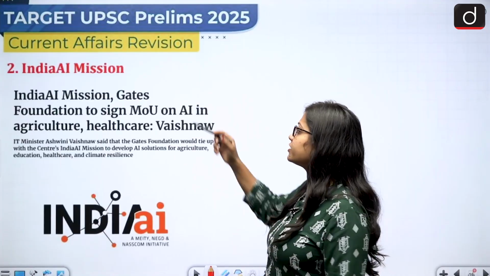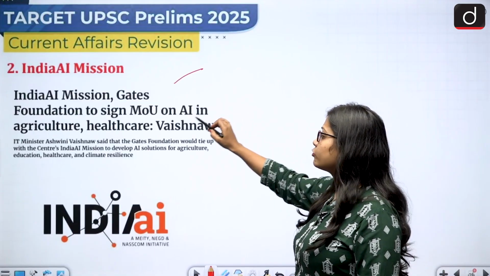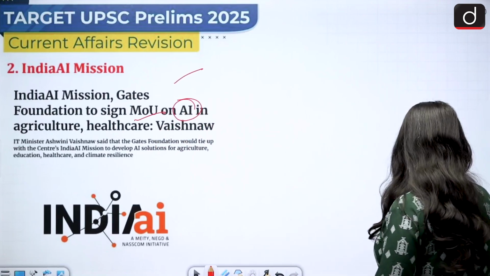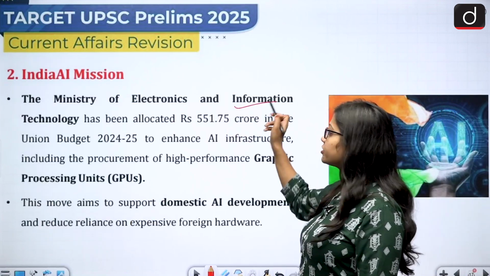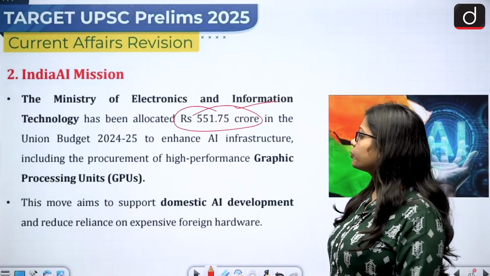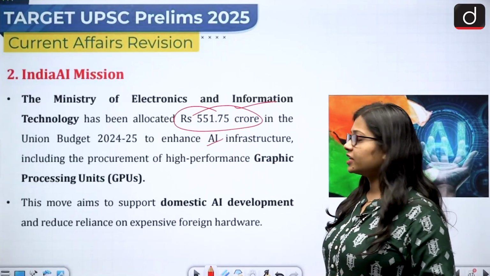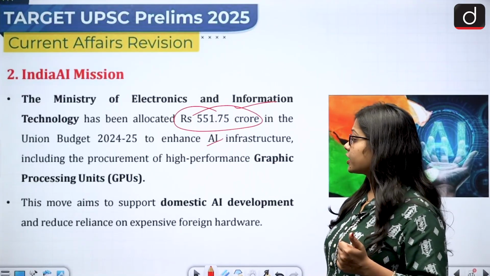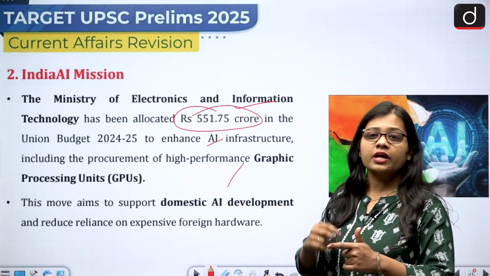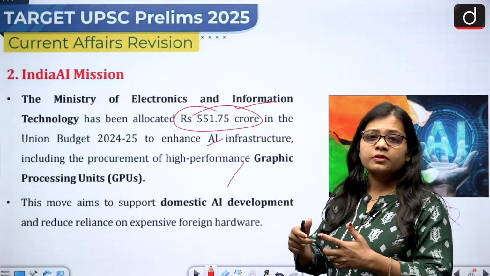Now the second topic is India AI Mission. The India AI Mission, Gates Foundation to sign MOU on artificial intelligence in agriculture and healthcare. So the Ministry of Electronics and Information Technology has allocated around 551 crore rupees in the Union Budget of 2024-25 to enhance the artificial intelligence infrastructure in India with regard to the procurement of high performance graphic processing units, so that the speed at which the AI data can be stored becomes fast.